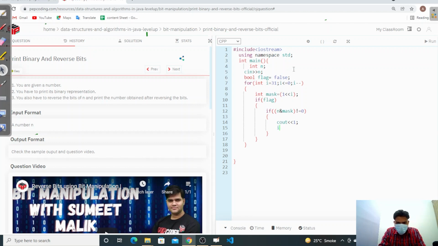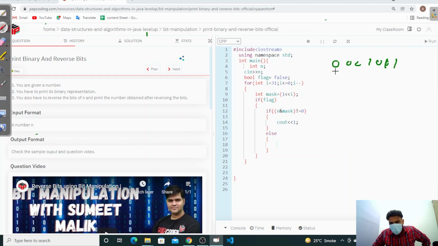So now this will print. Okay, and after that we are checking if we are not getting any one, but we know that we get our first one. But after that, when we are getting any 0, then we have to print the 0. Because we are getting our first one. What I'm saying is that if this is our 0 0 1 0 0 0 1 0 1 1, these leading 0s will not be printed. But when we get our first one, after that when we get any 0, then we have to print the 0. Okay, so we are putting the same condition.